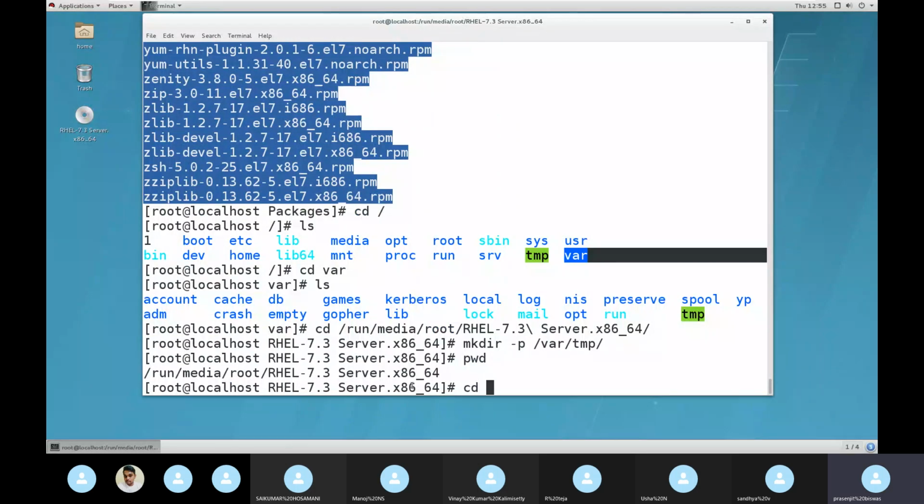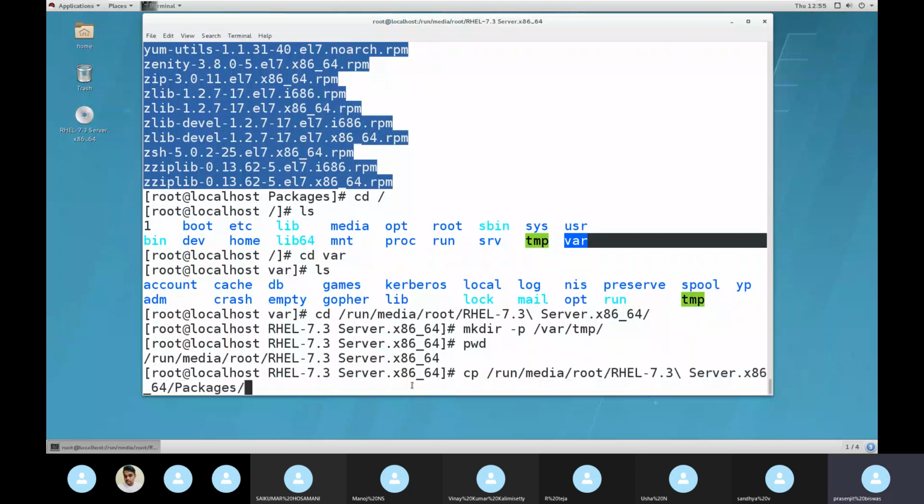You cannot give only cp package. You should make a practice of giving the entire path. So I'll give the entire path: run, media, then root, file name, then package. Then where? Slash var slash, what folder have I created? Temp, right? Okay. Enter.